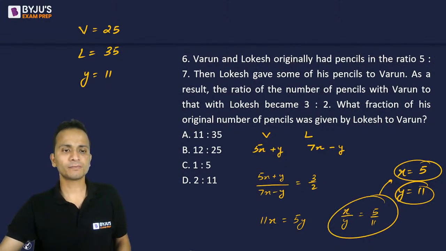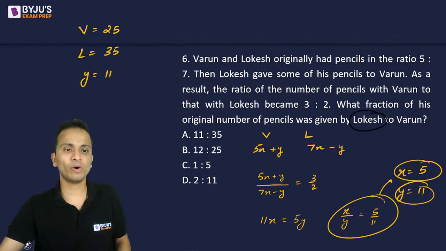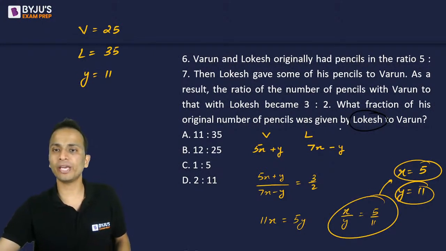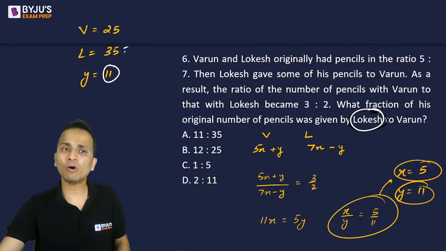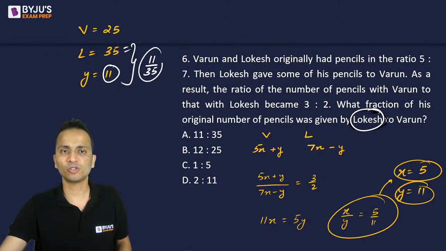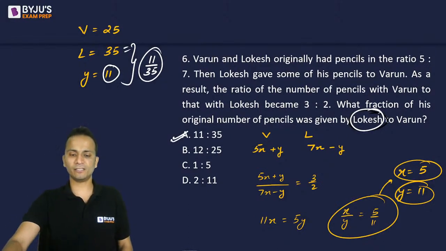Now the question is, what fraction of his original number of pencils was given by Lokesh? What fraction of his initial pencils was given by Lokesh to Varun? So Lokesh has given y number of pencils out of 35 pencils. So the fraction of pencils that Lokesh has given is 11 upon 35. So 11 upon 35, that is option A, is the correct answer.